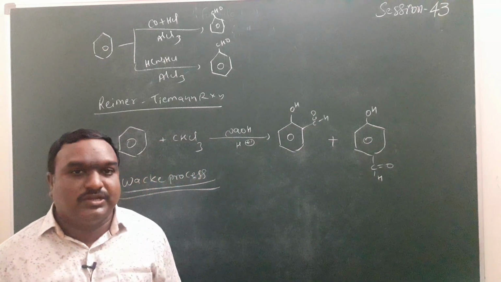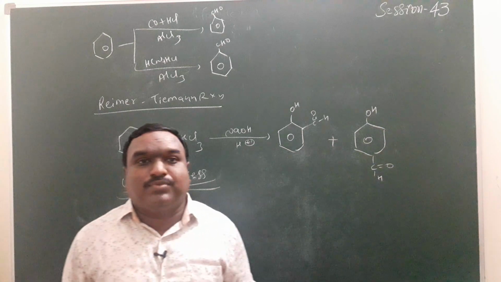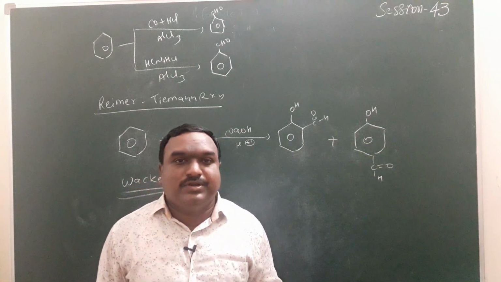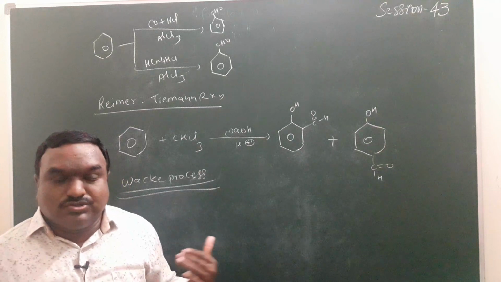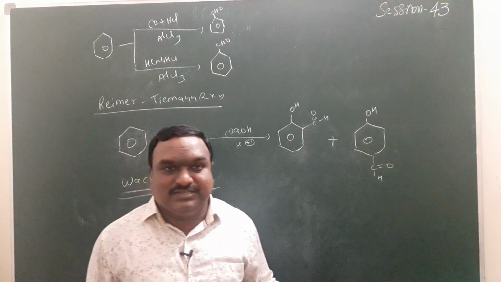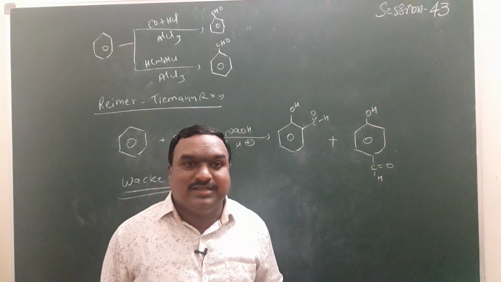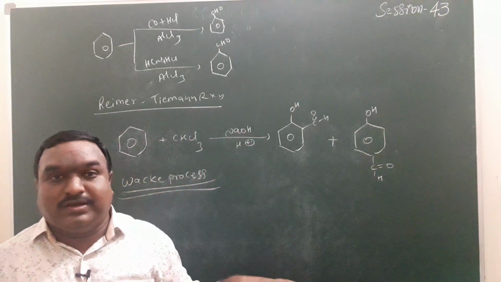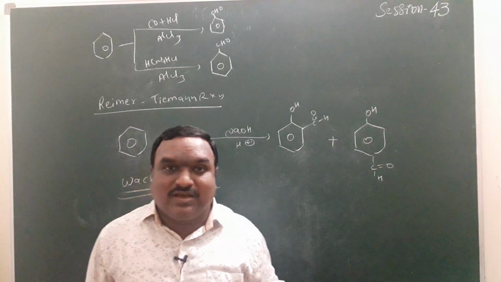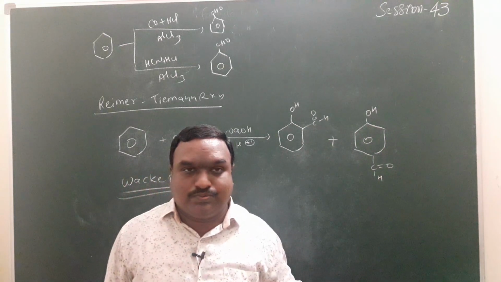In the laboratory too, it is nowadays used to prepare aldehydes. Based on the reactant or substrate, we can write the product, depending on whether the given compound gives an aldehyde group or a ketonic group.